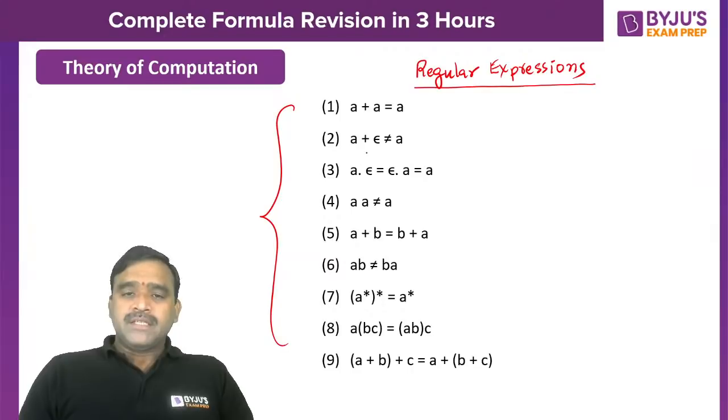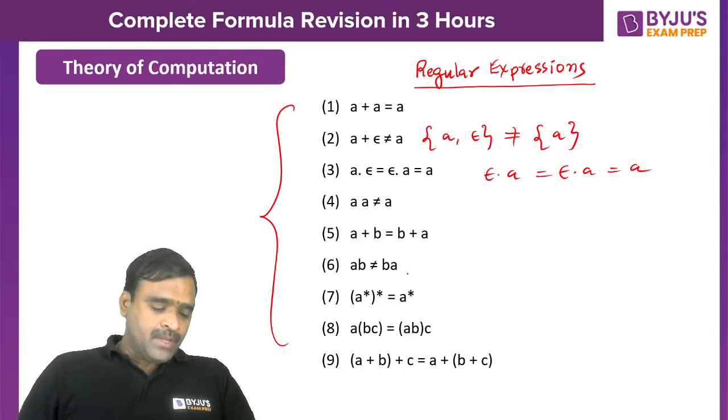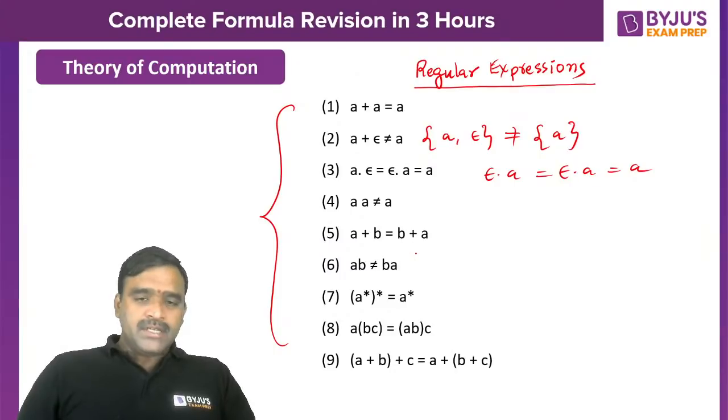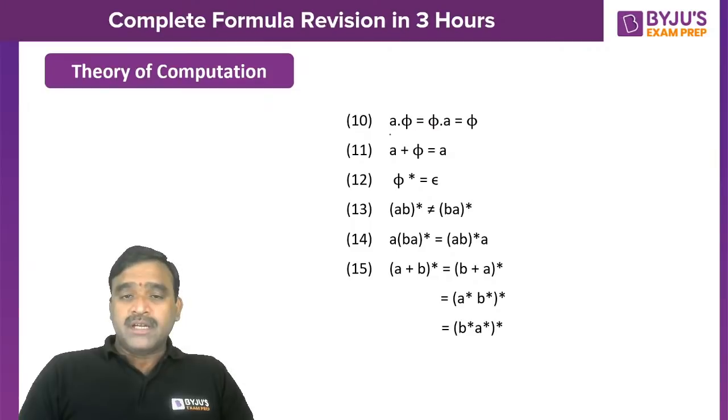So a plus epsilon is not equal to a, because two expressions are the same only if both languages are the same. Here two strings are there, here one string is there, that's why both are not equivalent. Like this, a is equal to epsilon dot a dot epsilon. Concatenation of any string with epsilon is equal to that string. Yes, are you following?